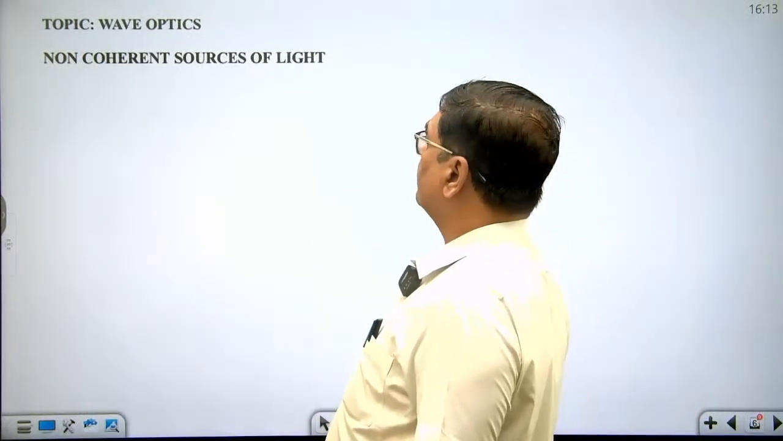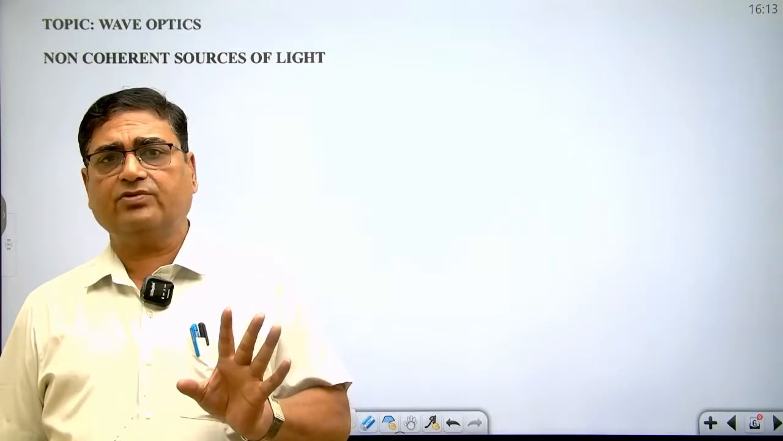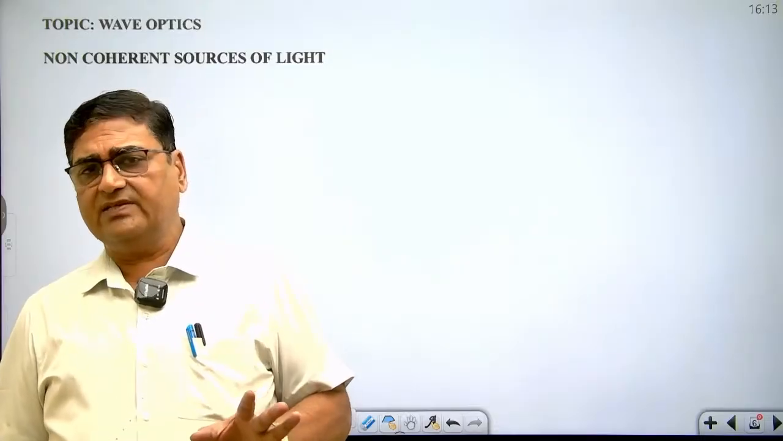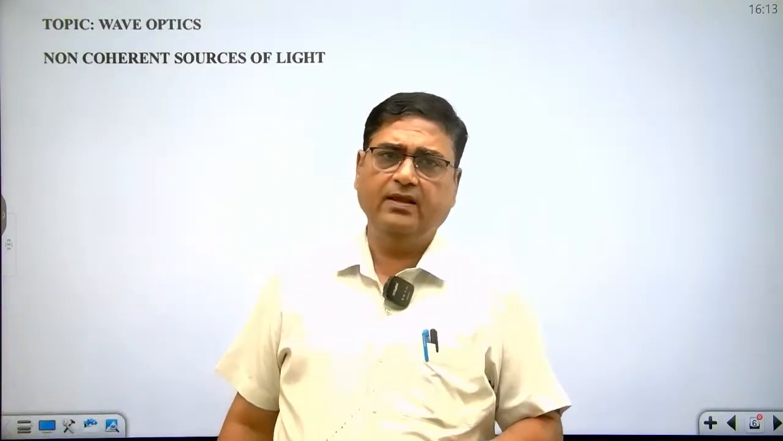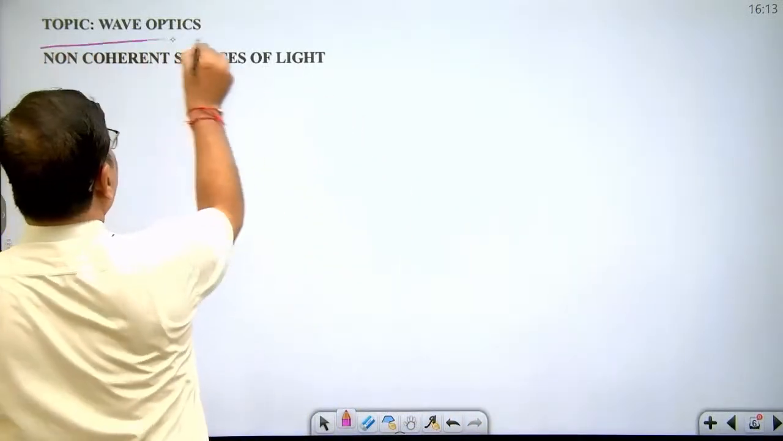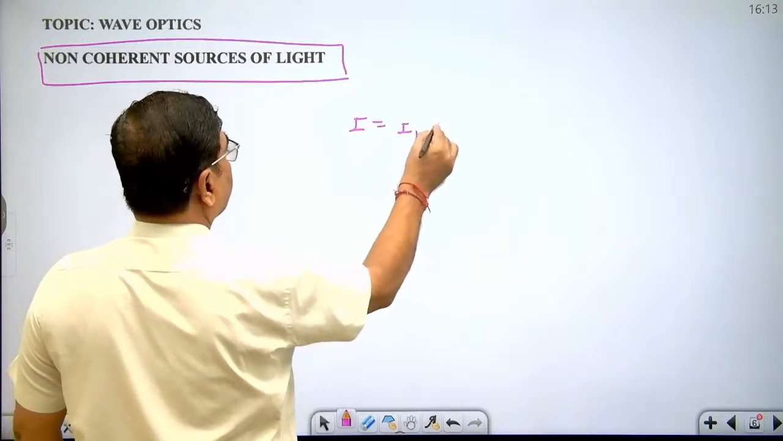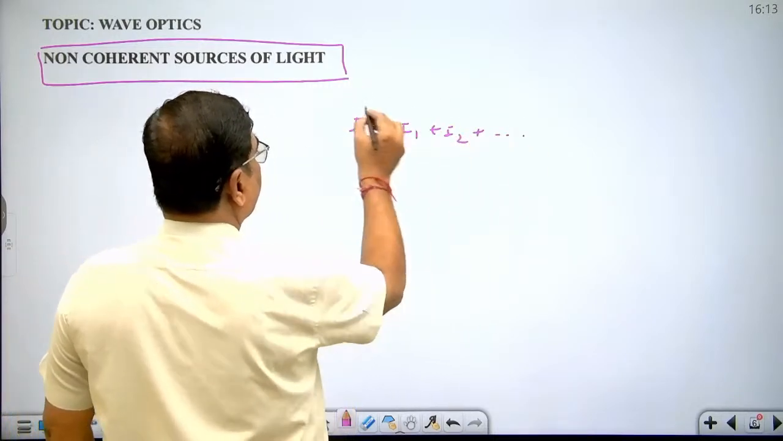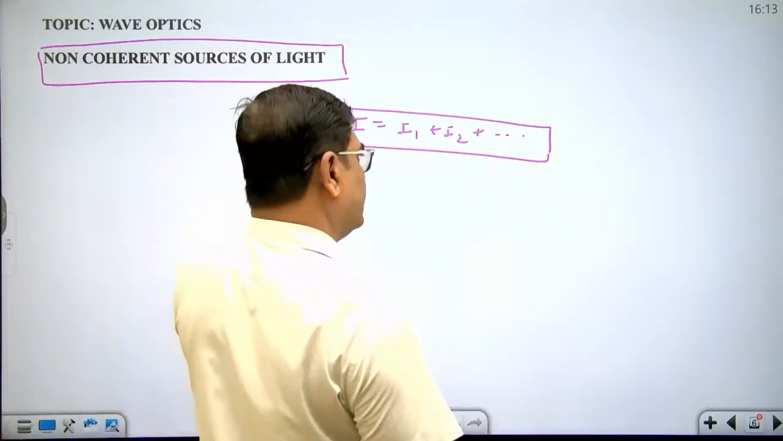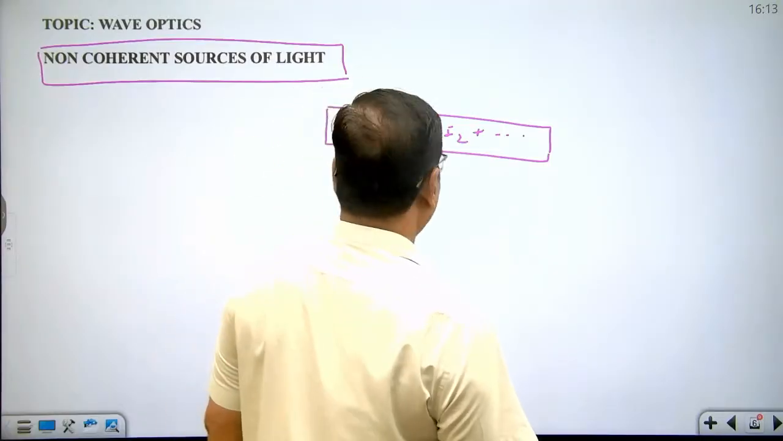And what are non-coherent sources of light? Two independent light sources are non-coherent sources, from which the emitted waves do not maintain a constant phase difference between them. Here the intensities simply add up. In the case of non-coherent sources, we do not get a stable interference pattern. Here intensity is a direct addition, I1 plus I2 plus I3, whatever it is. This is the case of non-coherent sources of light.